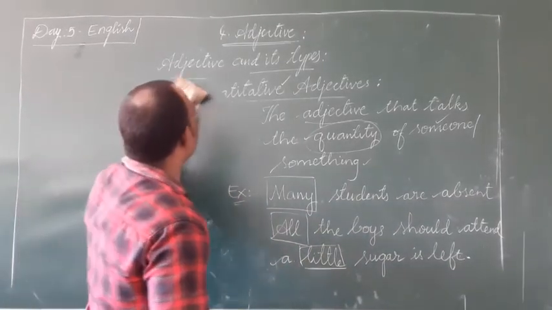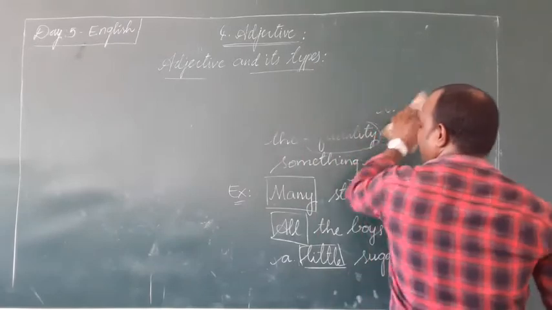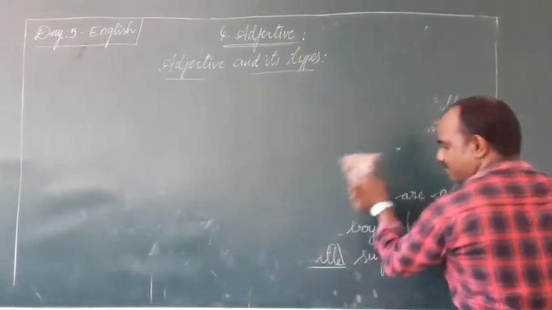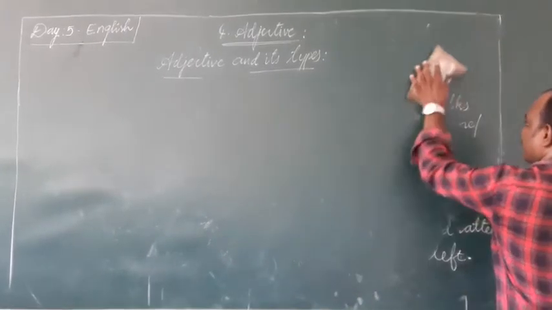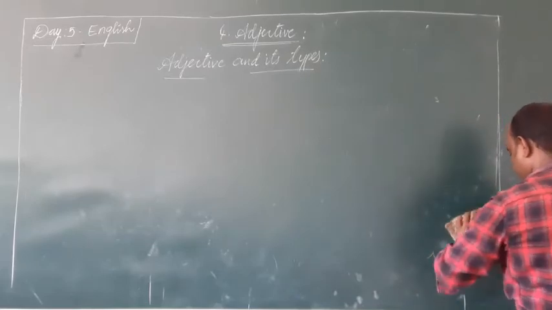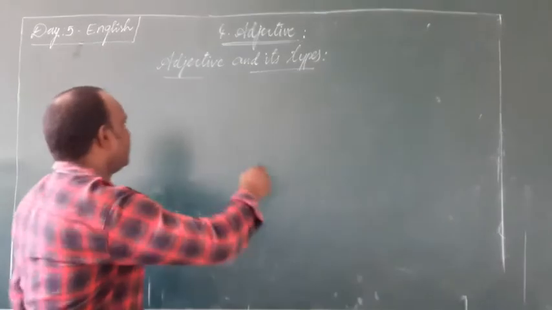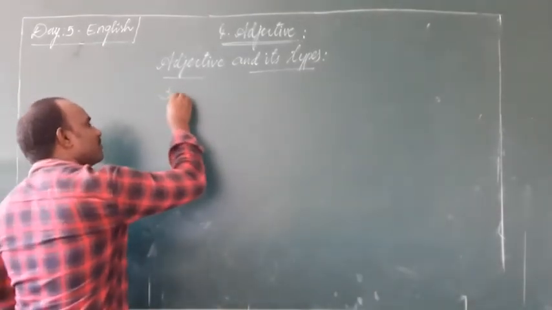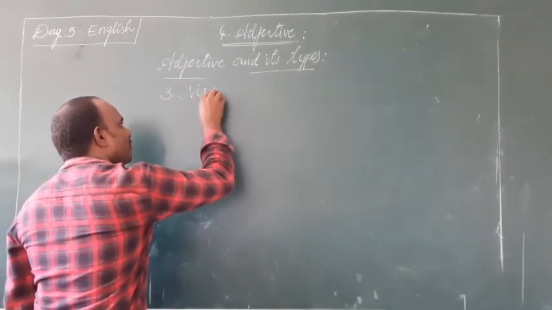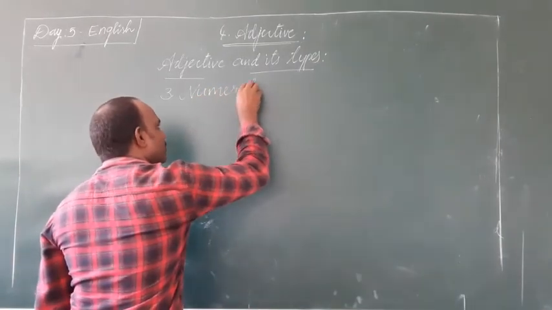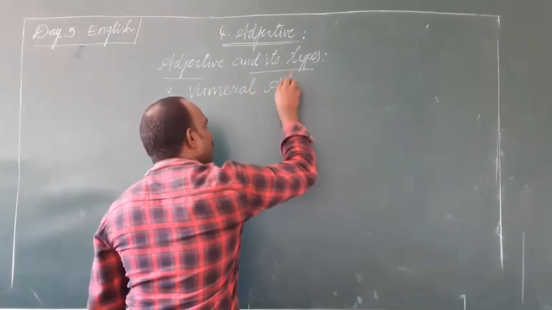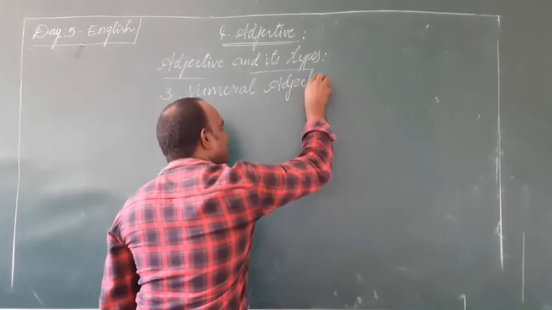numeral. See, the third one, numeral adjective or adjective of number.